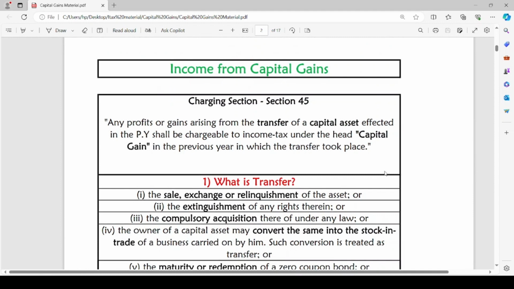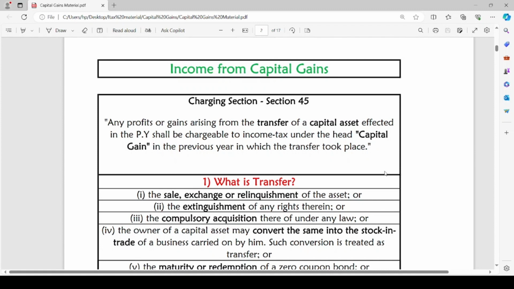So, coming to the first topic, that is charging section, section 45. Section 45 serves as charging section for income from capital gains. This section states that any profits or gains arising from the transfer of a capital asset effected in the previous year shall be chargeable to income tax under the head capital gain in the previous year in which the transfer took place.